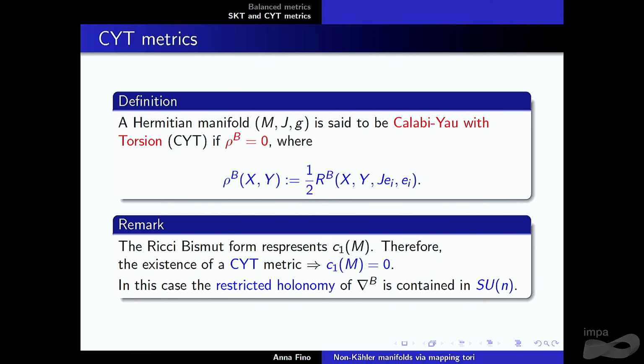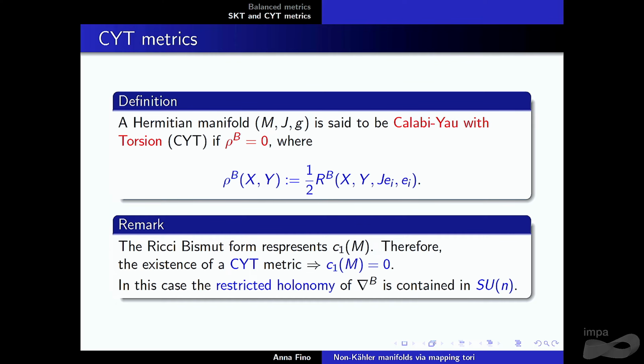Okay. We combine the SKT condition with the Calabi-Yau with torsion condition, which is quite natural. It's like having a generalization of the Kähler Calabi-Yau, let's say, but using the Bismut connection instead of the Levi-Civita connection. We say that the Hermitian manifold is Calabi-Yau with torsion, CYT, if the natural Ricci form that you can construct using the Bismut connection vanishes. You take a local orthonormal frame e_i, and you take essentially the trace in that way using J.